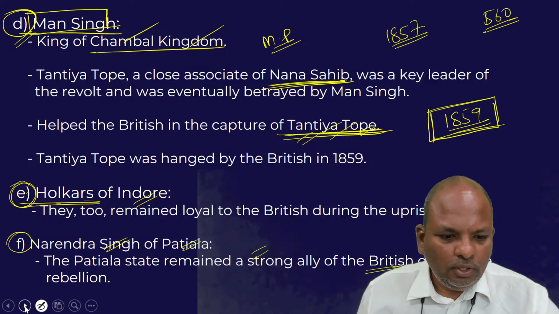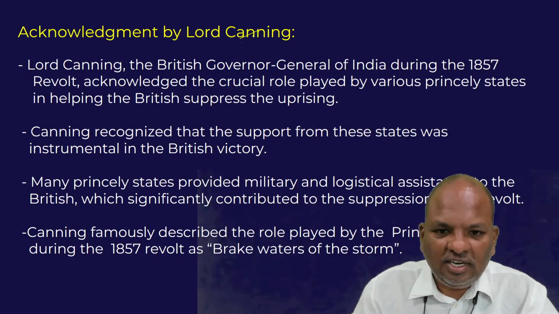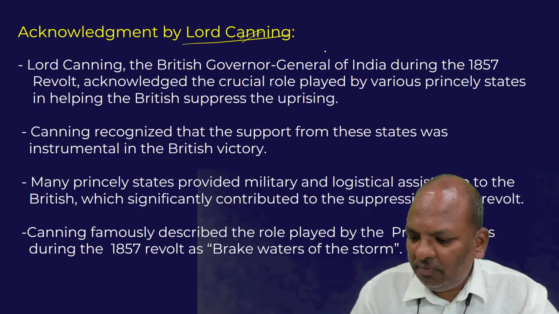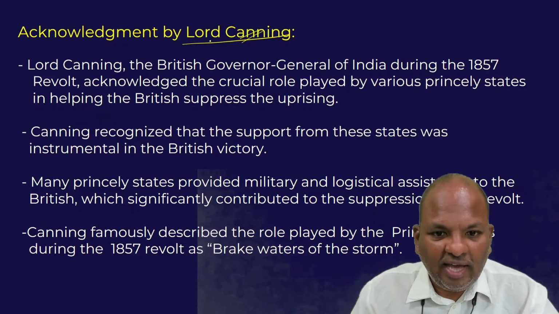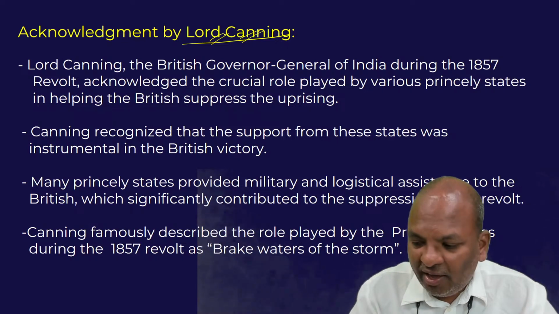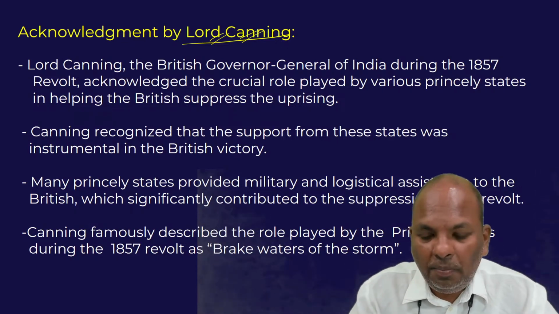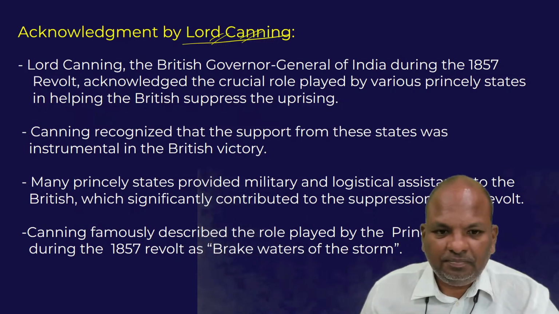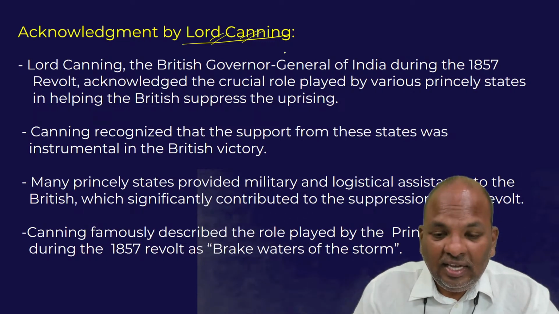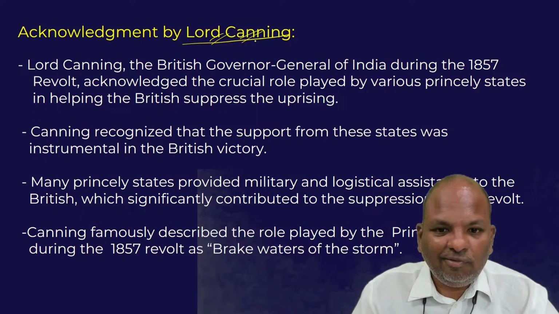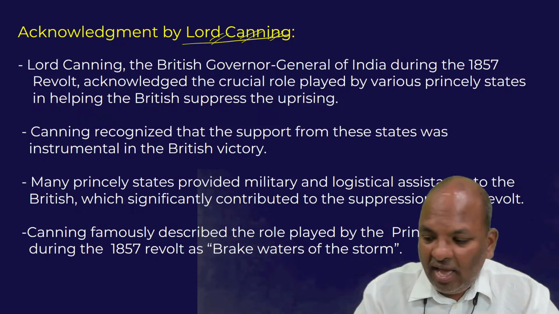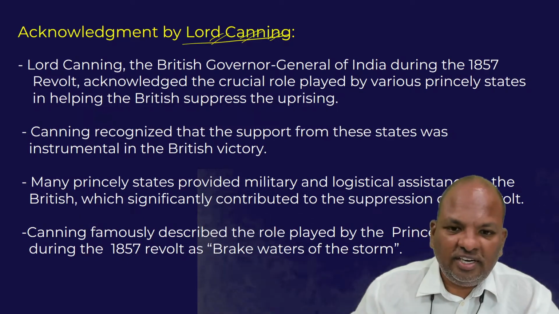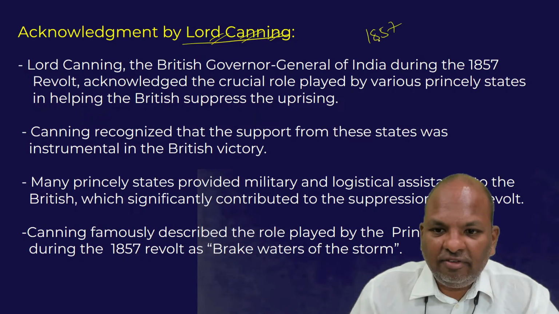During the 1857 revolt, the Governor General of India was Lord Canning. Lord Canning too acknowledged the important role played by the princely states in the suppression of the 1857 revolt. Let me repeat this point once again. The Governor General during the 1857 revolt was Lord Canning, and he acknowledged the important role played by the princely states in suppressing the revolt.